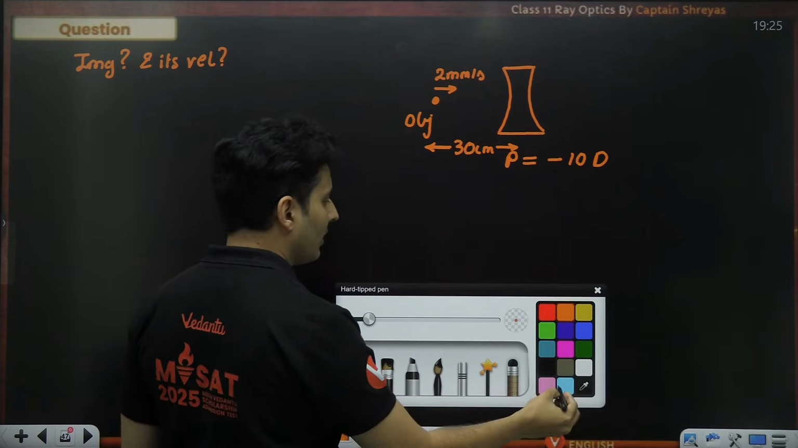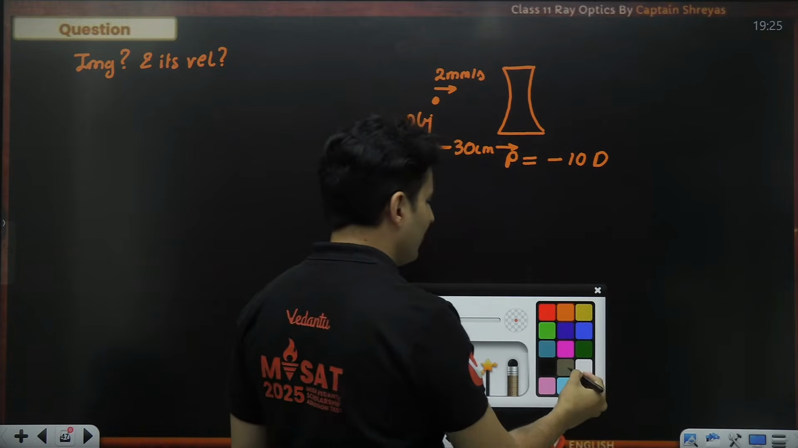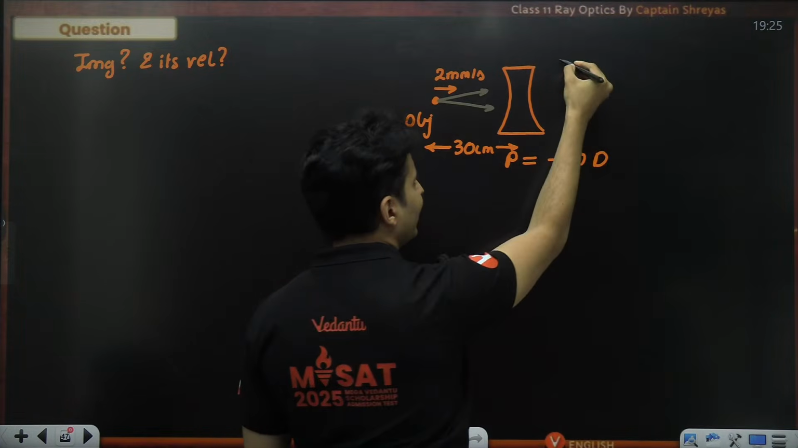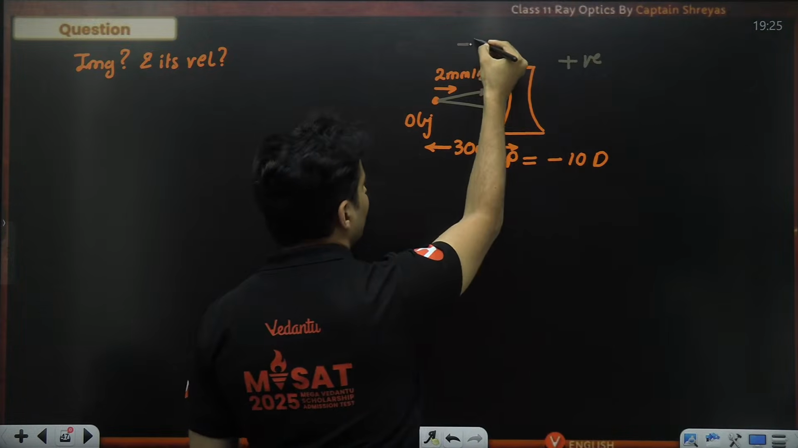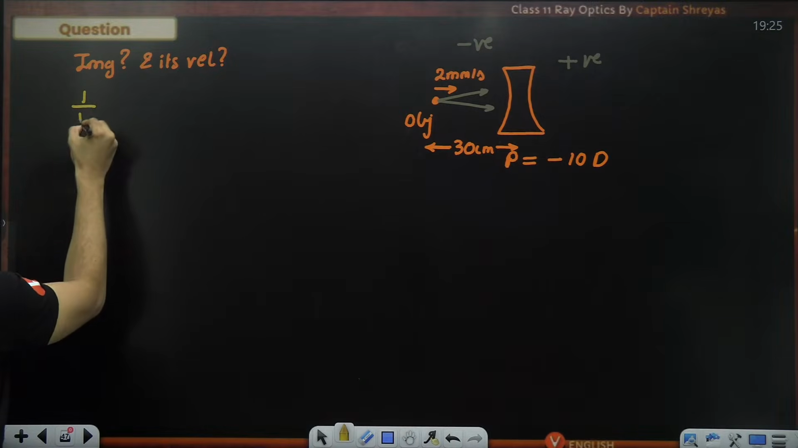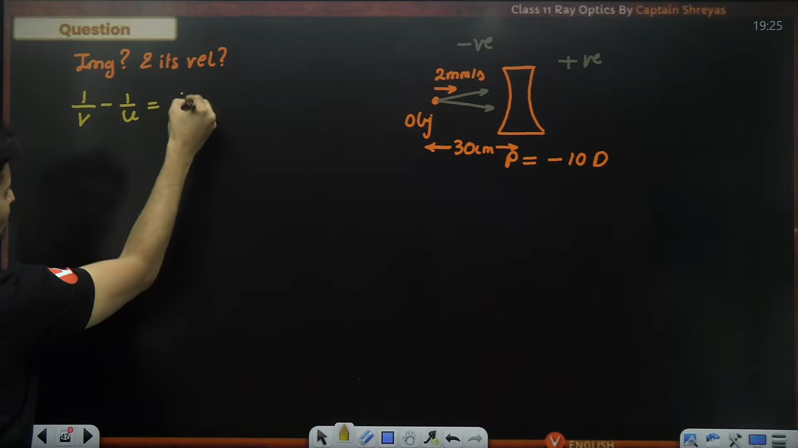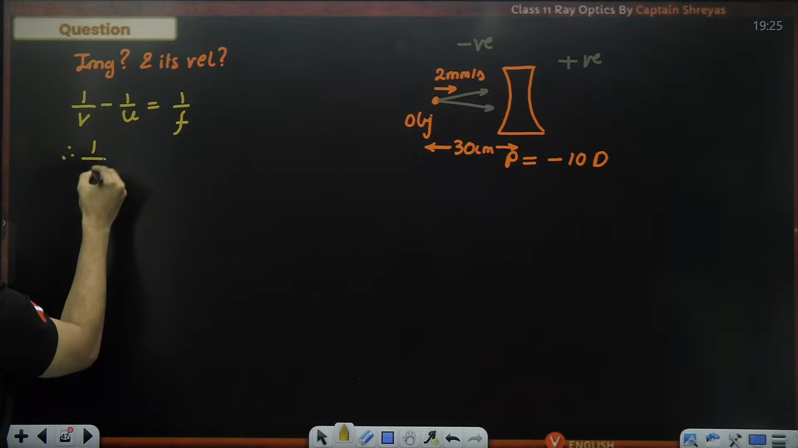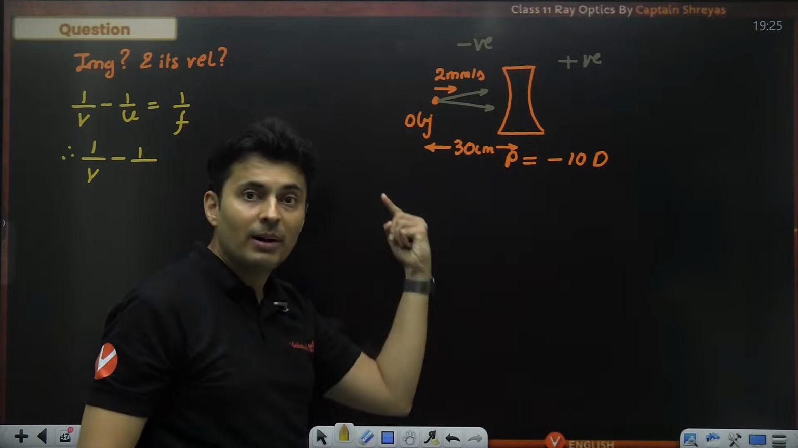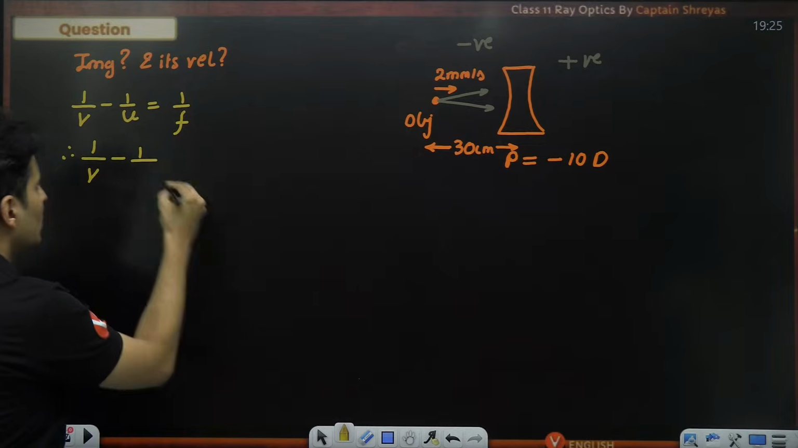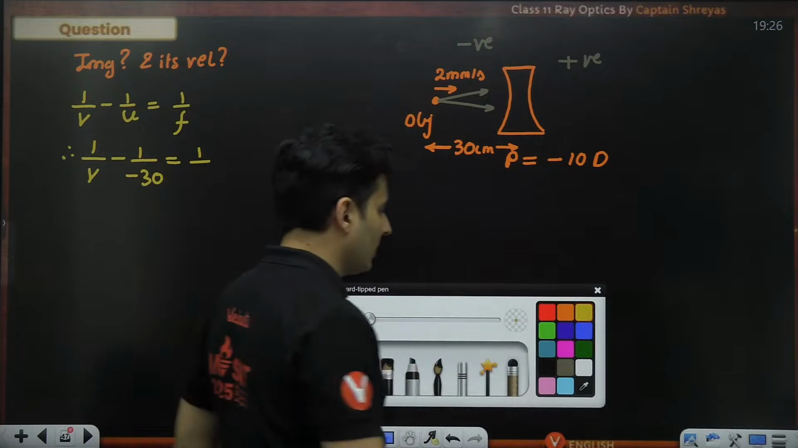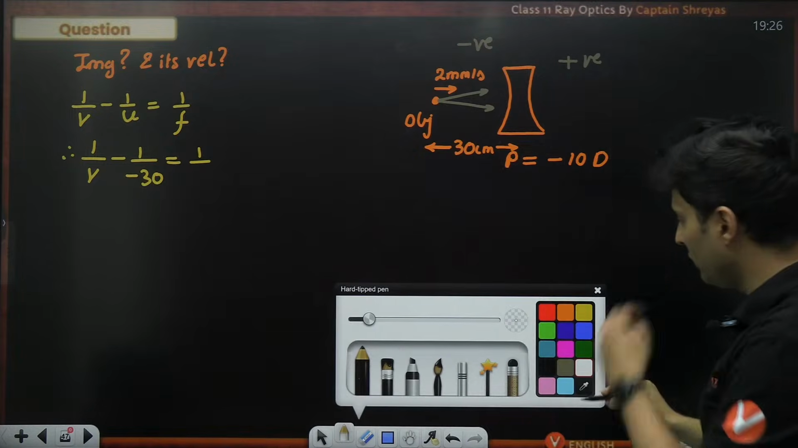Let's see what we can do. First, the rays from the object will come out like this. They are going this side, so this side is positive and this side is negative. Next, 1 by v minus 1 by u is 1 by f. Image distance I do not know. Object distance I definitely know. It is at 30, but on the negative side, so I will put minus 30. Focal length, oh, that is not given. So I have to figure it out first.